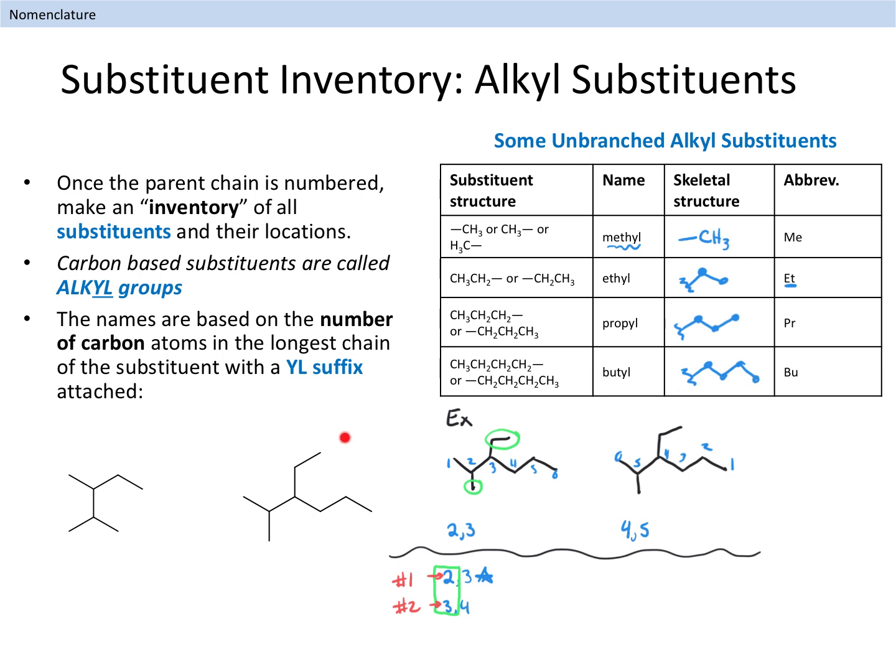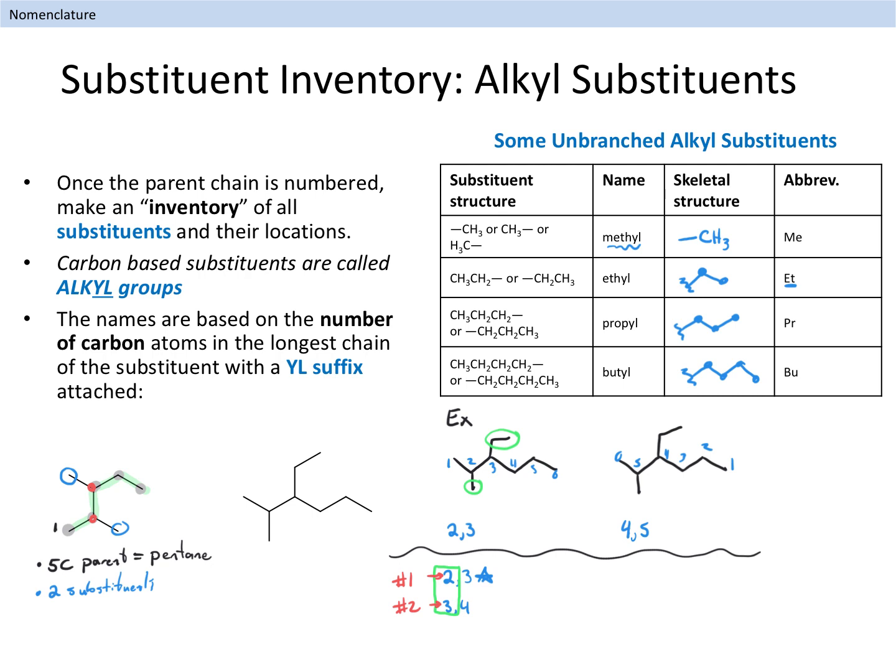First, let's find the parent chain for each molecule. Here in the first structure, we can see that the longest chain of carbon atoms follows the indicated pathway and has 5 total carbon atoms. The parent chain has 2 total substituents. We continue by assigning location numbers starting closest to the first substituent.